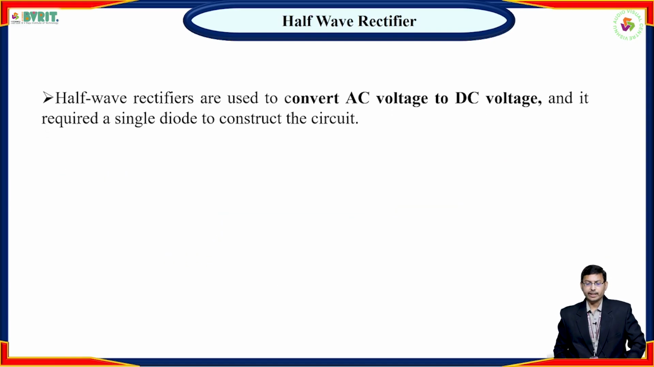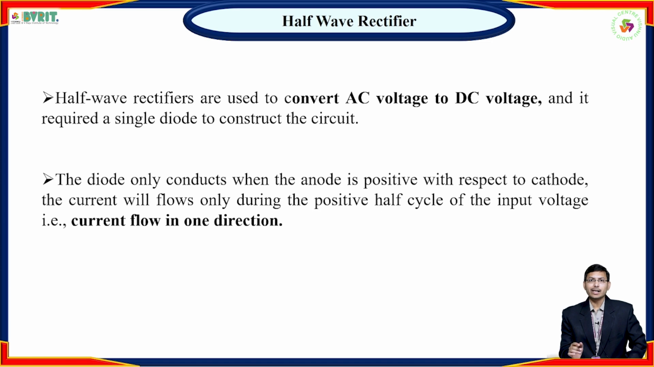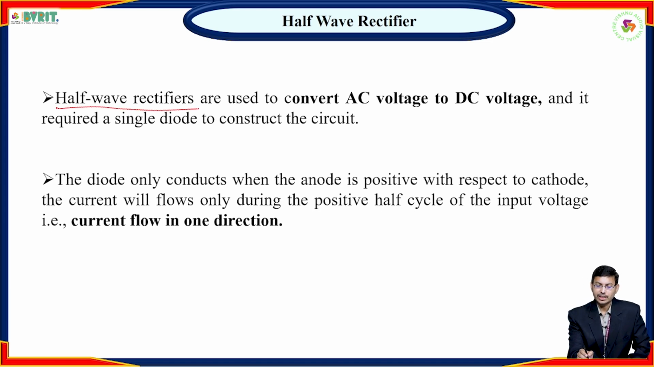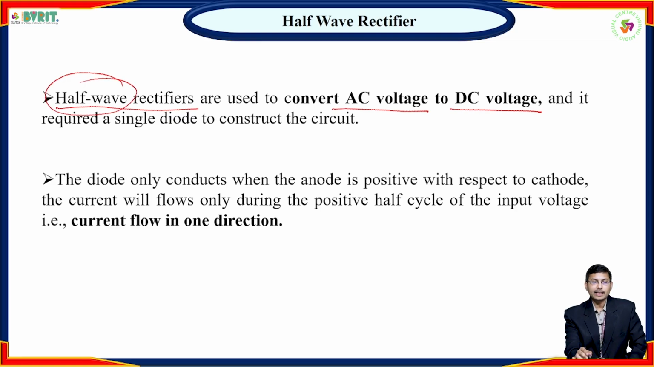Now coming to the half wave rectifier. What is a half wave rectifier? In the name itself, half wave means it converts AC voltage to DC voltage only under half of the waveform, but it doesn't convert AC to pulsating DC during both cycles. Hence it is named a half wave rectifier. To construct a half wave rectifier, we require one diode and one load resistance.